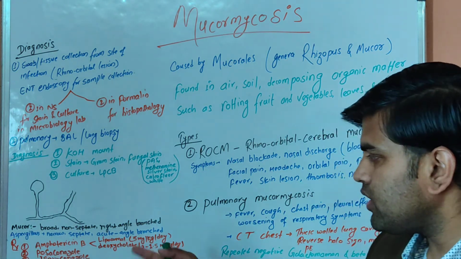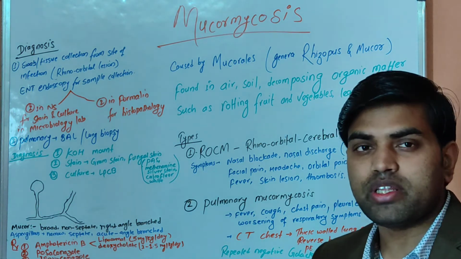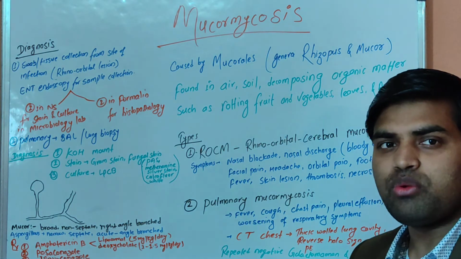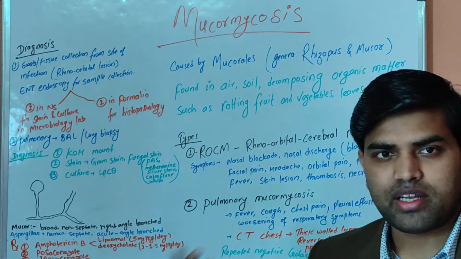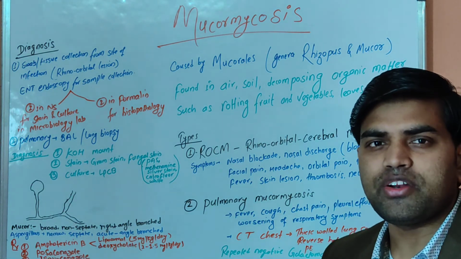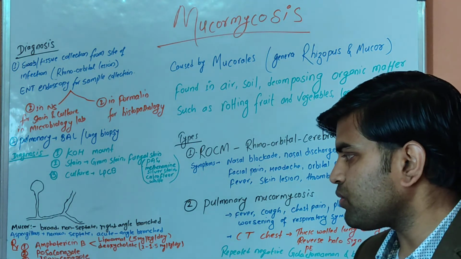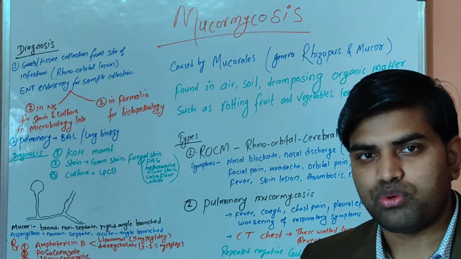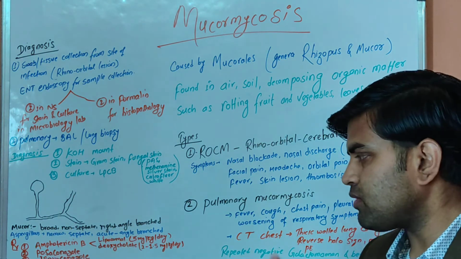That is important. Then there is another drug known as posaconazole. We can give it as step down therapy, but if amphotericin B cannot be used by any means, then we can give posaconazole. Posaconazole can be given as a loading dose and then come down to the maintenance dose. The loading dose is 300 mg BD, followed by 300 mg OD. For isavuconazole, 200 mg 3 times daily for 2 days is the loading dose, followed by 200 mg OD as a maintenance dose.